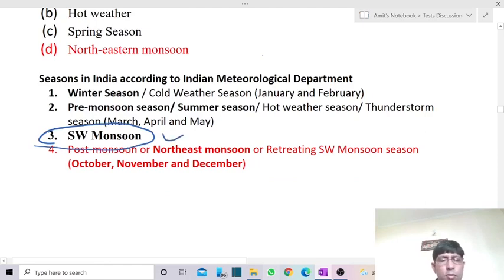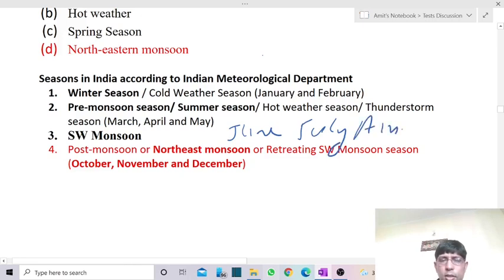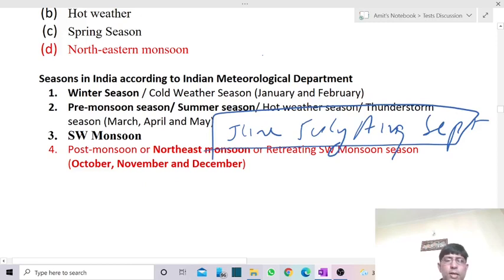It is this season when we witness our maximum rainfall in one year. It remains in the months of June, July, August, and September. For four months we have the southwest monsoon season.